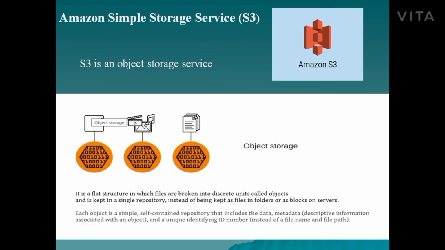Next one is Amazon Simple Storage Service. It provides an object storage service. So what is object storage? Object storage is a flat structure in which files are broken down into discrete units called objects. In block storage we saw that data is separated into equally sized blocks. Here files are broken down into discrete units called objects, and these objects are kept in a single repository. Each object contains data, metadata and a unique identifying number.